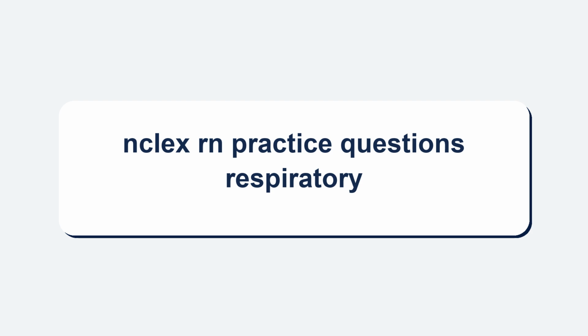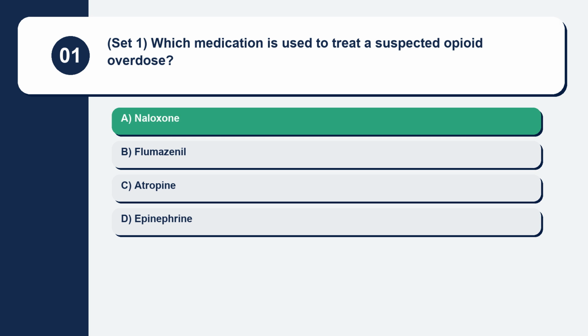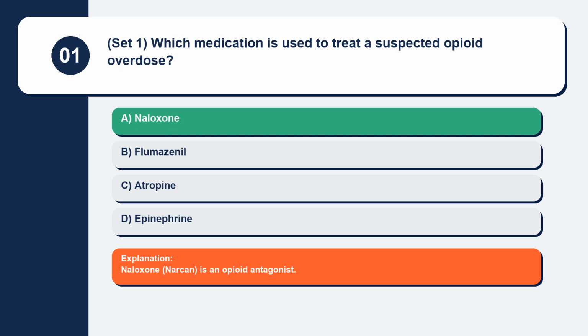NCLEX RN practice questions. Respiratory. Question 1. Set 1. Which medication is used to treat a suspected opioid overdose? Naloxone, flumazenil, atropine, epinephrine. Naloxone, Narcan, is an opioid antagonist.